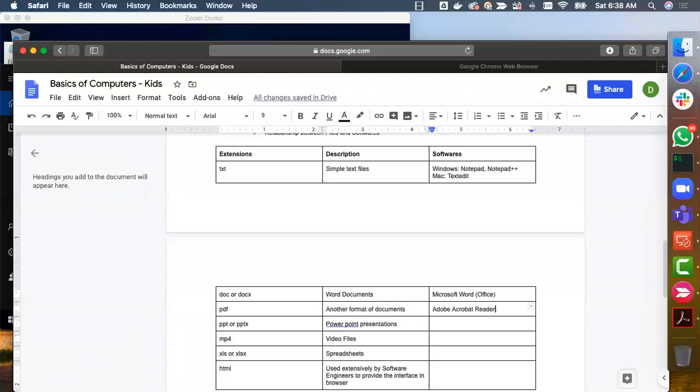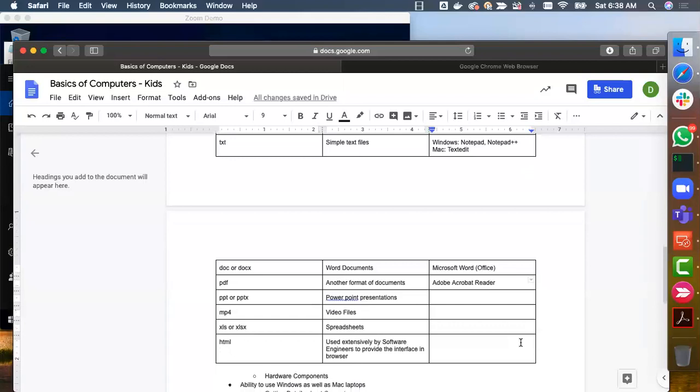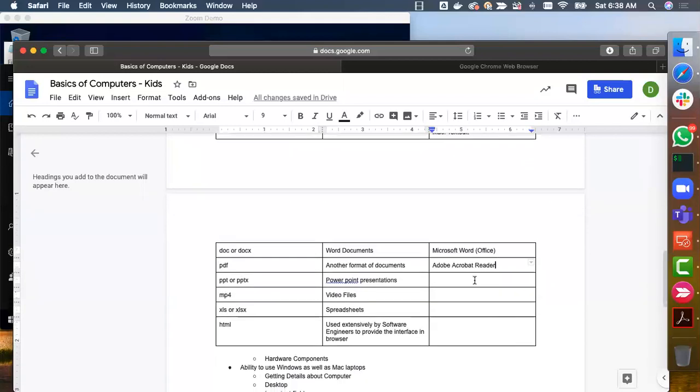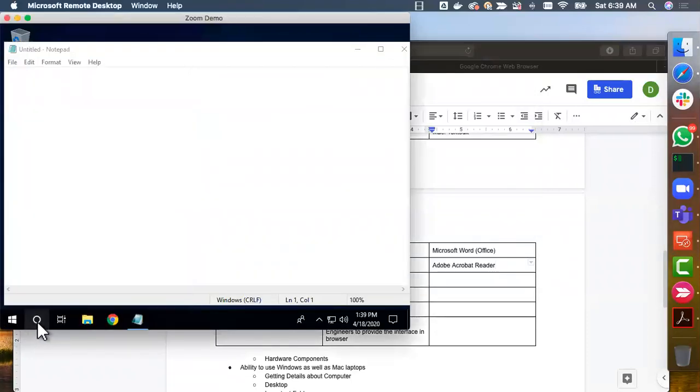What you have to do, you have to go to Google, search for Adobe Acrobat Reader, download it and install it. If you have any PDF document on your system, try to open it using Acrobat Reader to validate. So I will leave it as an exercise for you. Make sure you install Adobe Acrobat Reader on your system if it doesn't exist. How to validate if it exists or not? You just have to go to Spotlight Search if you are using Mac and search for Acrobat Reader. On Windows, you just search for that.